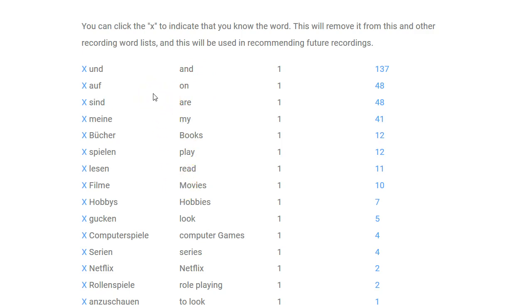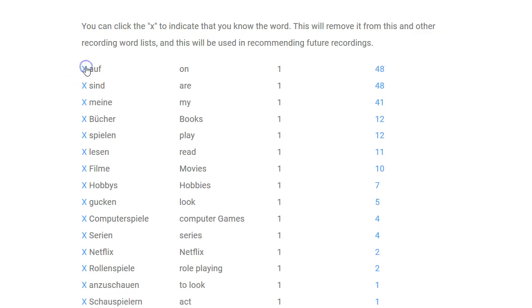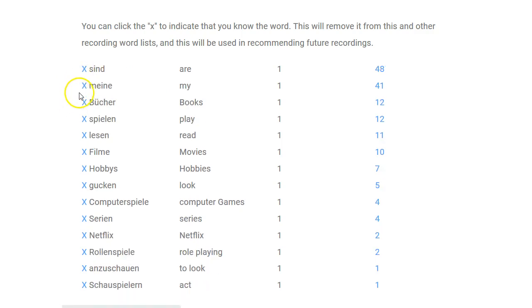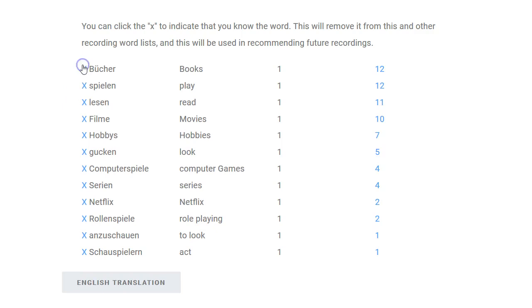Also, as I work through these recordings, I can mark off vocabulary words that I know. Let's say I know these already. When I do that, the system remembers that. So next time I come back to this recording, it won't show me those words anymore. Actually, for any recording I go to, it won't show me those words because I already know them. That way, with each new recording, I could just focus on those words that I don't know yet.